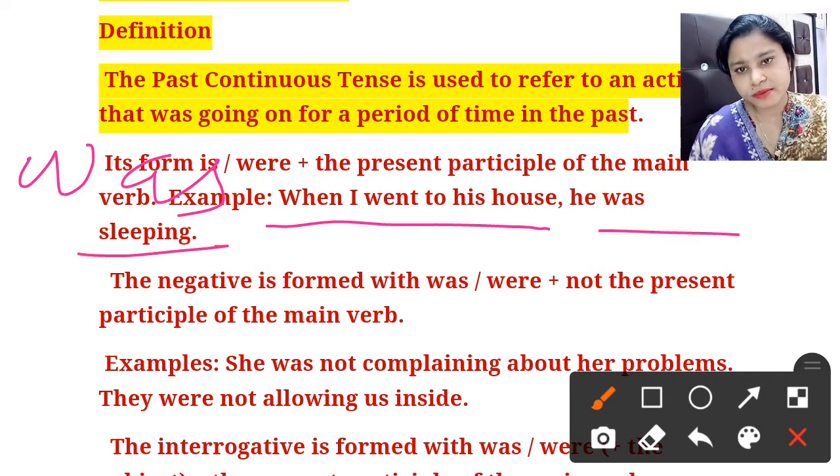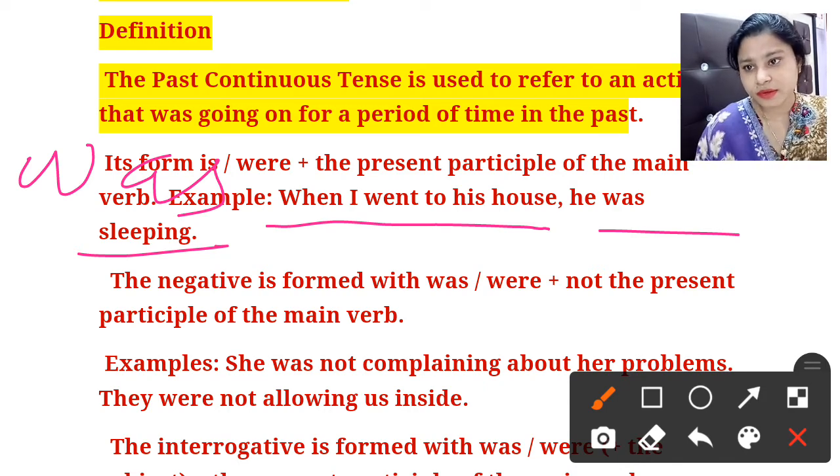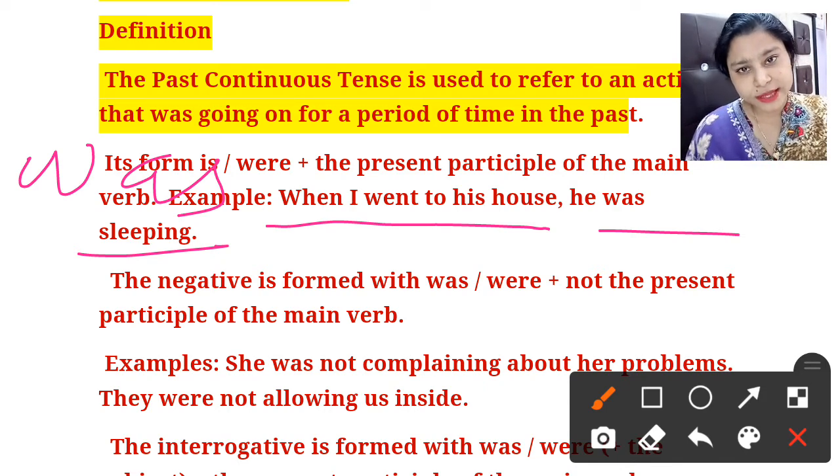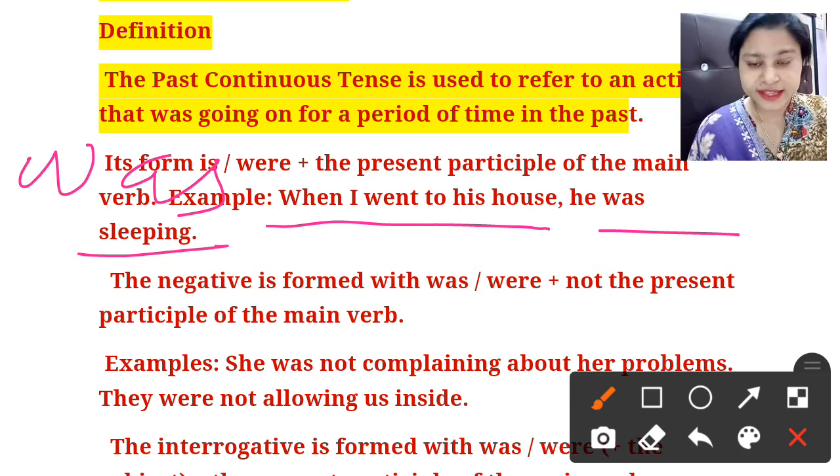So "was sleeping" because he is a singular person, that is why we use was. If it is plural, we use were. So negative will be was not, were not, and interrogative becomes "Was he sleeping?" or "Were they sleeping?" Clear?